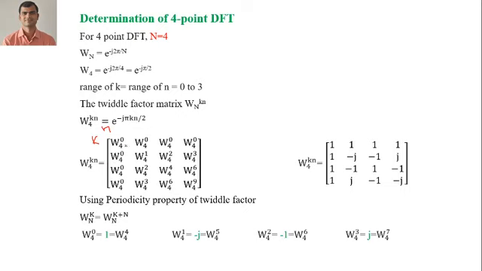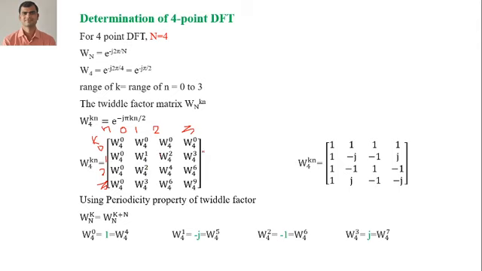You simply multiply, and you will always get the value in the first row and first column as W_4^0. Now you multiply with the value of k and n. For the first row it becomes W_4^0, for the first column it becomes W_4^0, and see here 1 into 1 becomes 1, 1 into 2 becomes 2, 1 into 3 becomes 3, then 2 into 1 becomes 2, then 4, then 6, then 3, 6, 9.